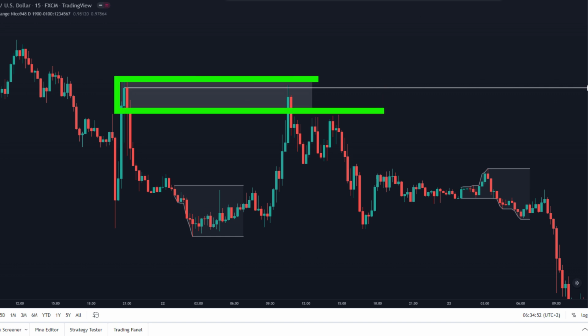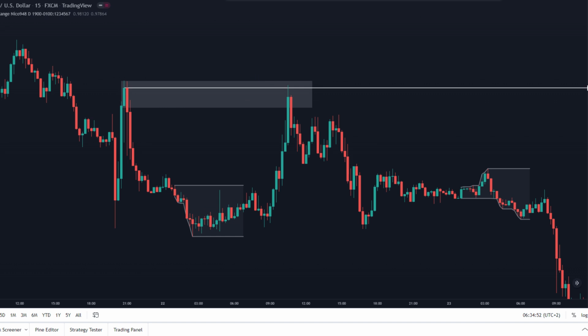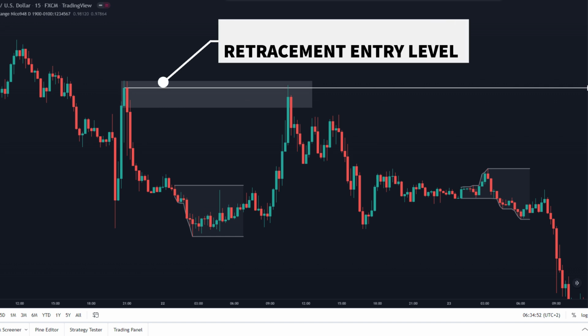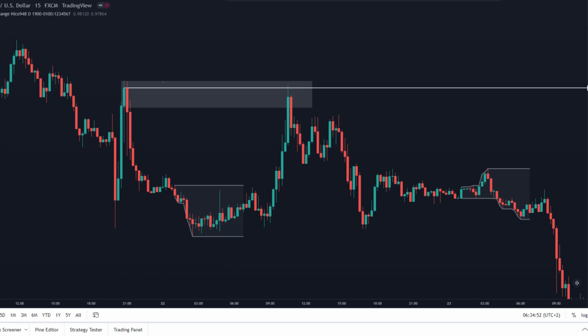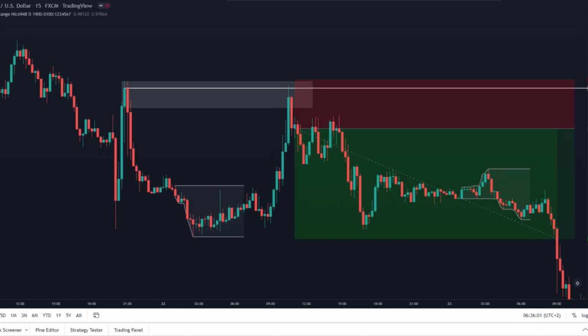And here we can see the supply zone. Then the market touched the zone, followed by a bearish candle close. We can also see that the market did not have a retracement entry. So if you only take retracement entries, you're most likely to miss a lot of entries. Don't even stress, because this will also teach you to be patient as a trader, and you don't have to trade everything, bro. Now look at this.